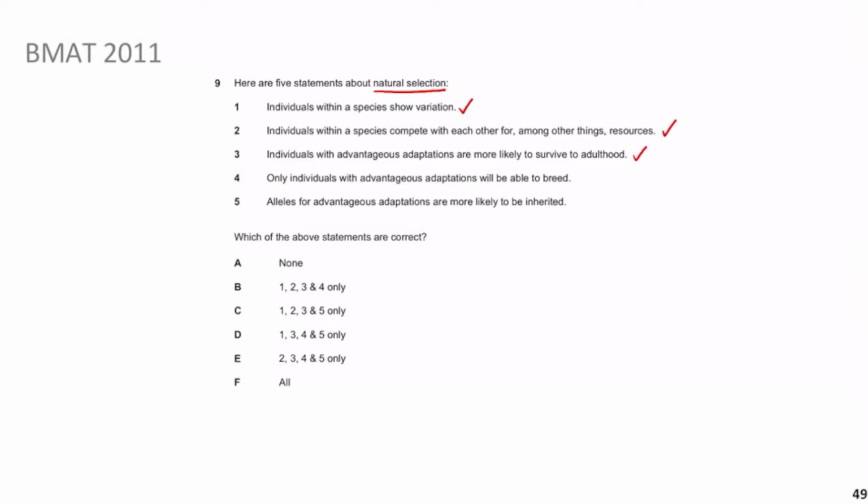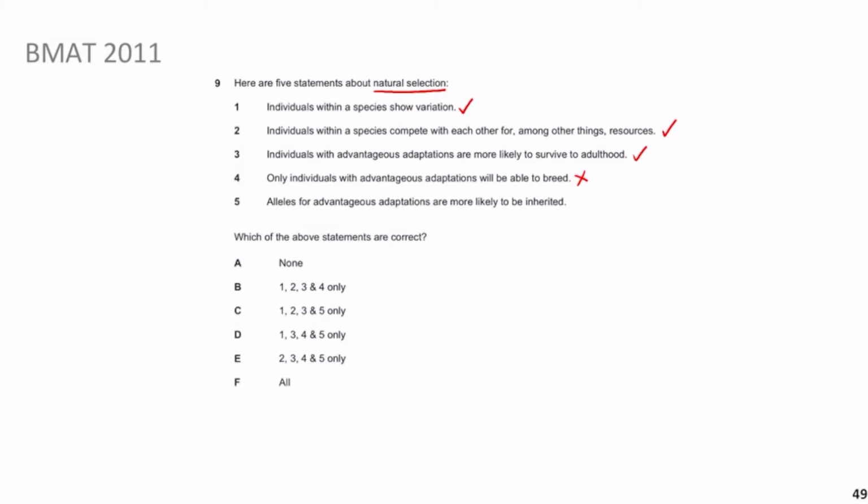Then it says only individuals with adaptations will be able to breed, right? That's not necessarily true, because the idea is that only those with the advantageous adaptations would survive, and since those are the only ones surviving, they would go on to breed. It doesn't mean that only those with the advantageous alleles are able to breed. The others can also breed, it's just a question of whether you survive or not. So this one can't be it. That's what I'm saying, guys, you have to be really careful. You have to make sure you're reading the question properly, and that it really fits under the ideas of natural selection.